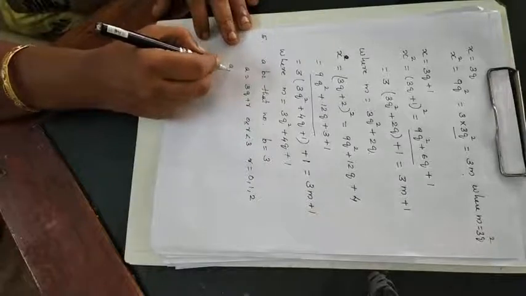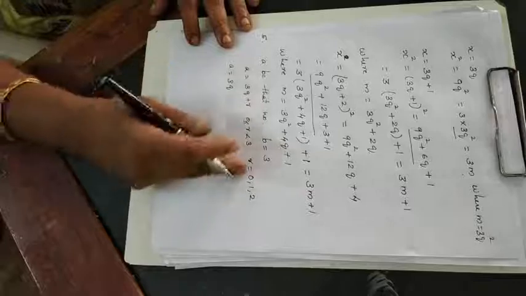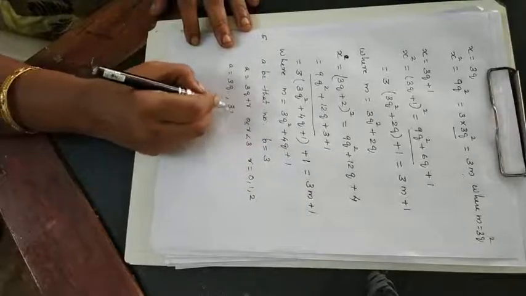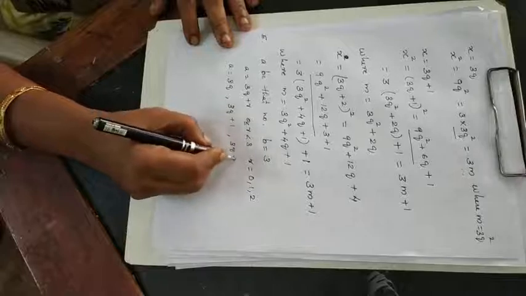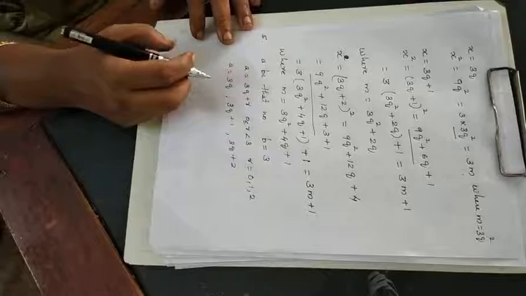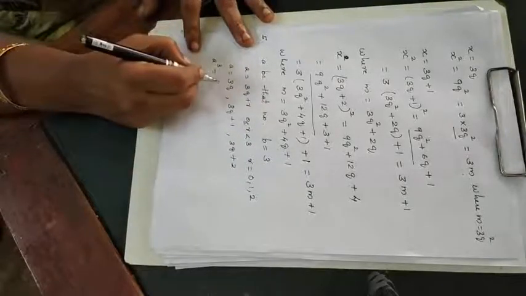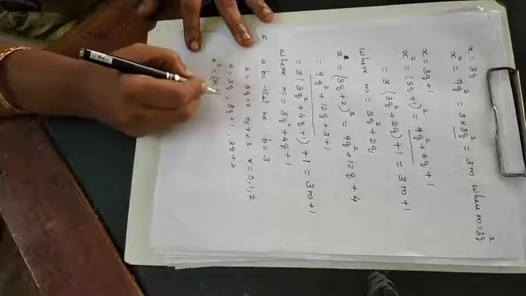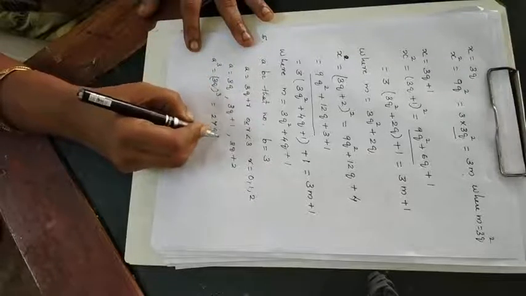Now a will be equal to 3q when r is equal to 0, or 3q plus 1, or 3q plus 2. Now you have to find the cube. So a cube will be equal to 3q the whole cube, so it will be 27q cube.